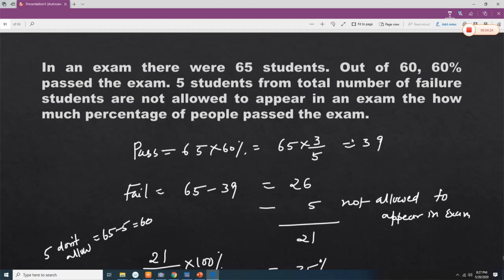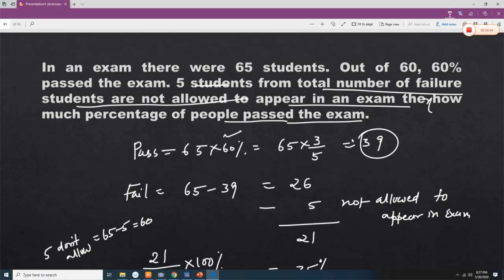In an exam there were 65 students, out of which 60% passed the exam. 5 students from the total number of failed students are not allowed to appear in the exam. Then what percentage of people pass the exam? So pass means 60% of 65, so that comes to 39.